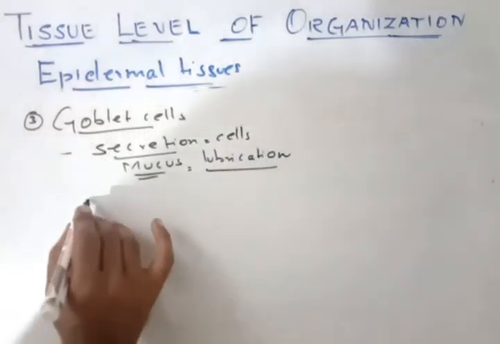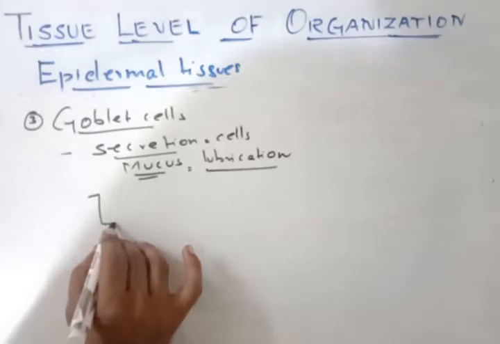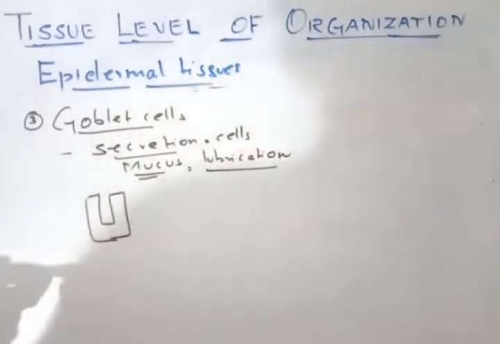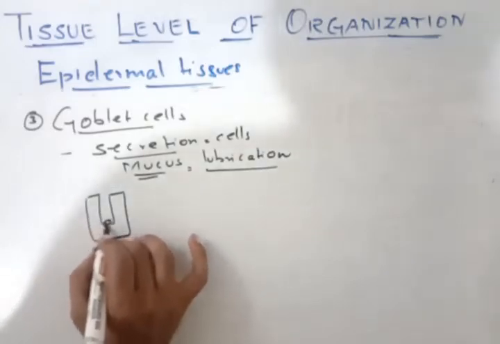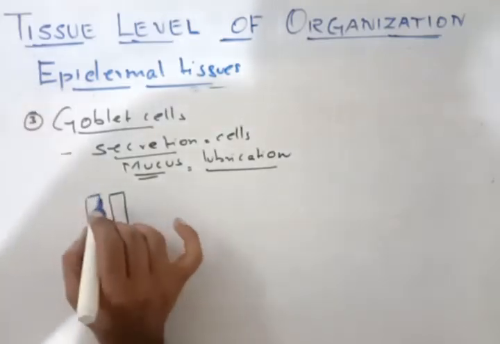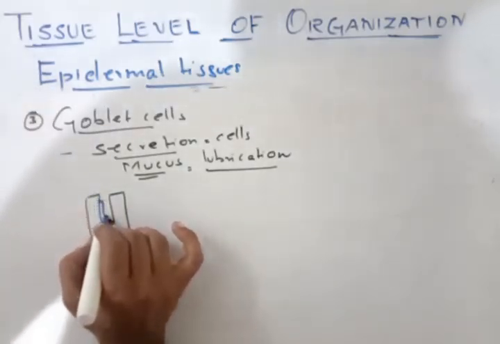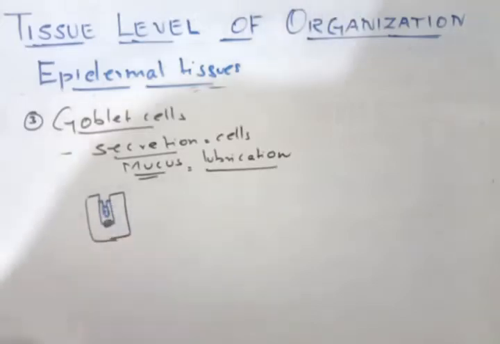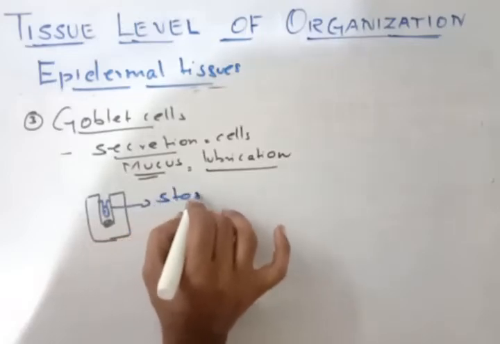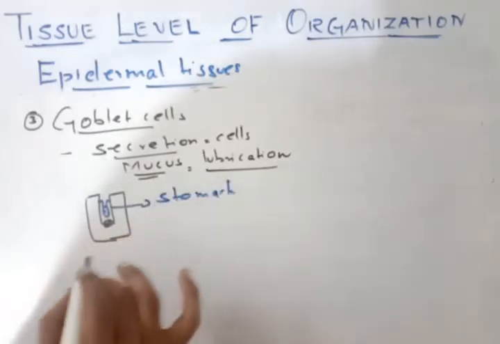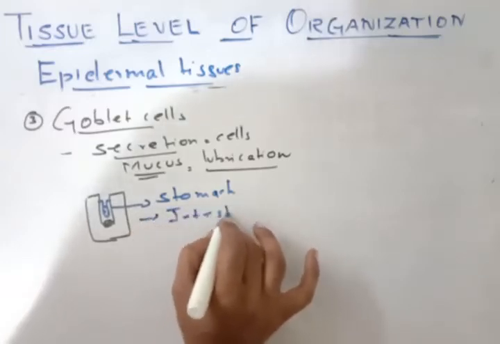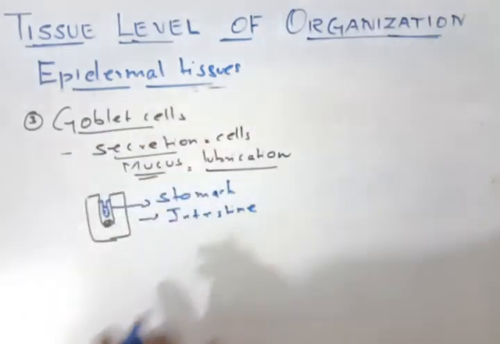How does the globular cell look? It is in the form of this. This is actually a columnar cell which has the nucleus here, and it has the globular part for secretion. So it has a structure like this. Where is it situated? It is situated in the stomach. I told you the stomach is lined with the mucous membrane for lubrication, as well as in the intestine. So in these two areas you will find these globular cells.